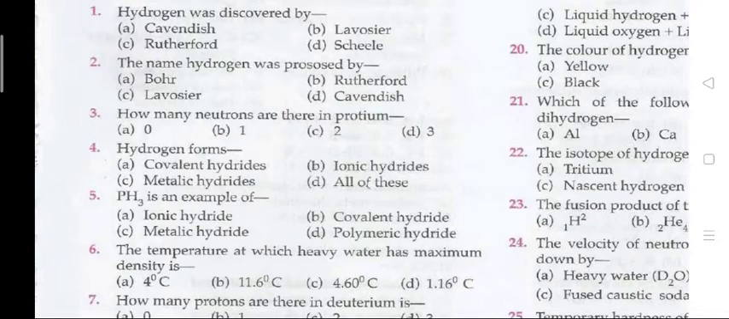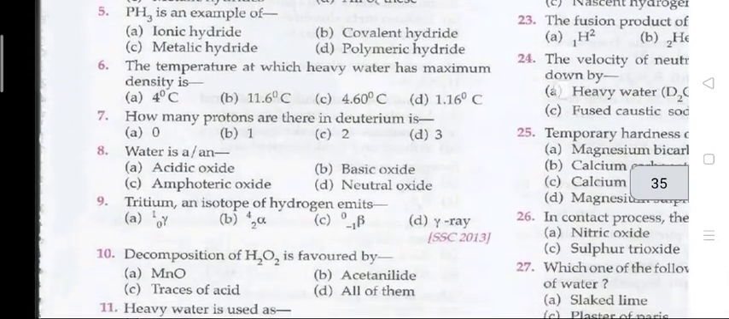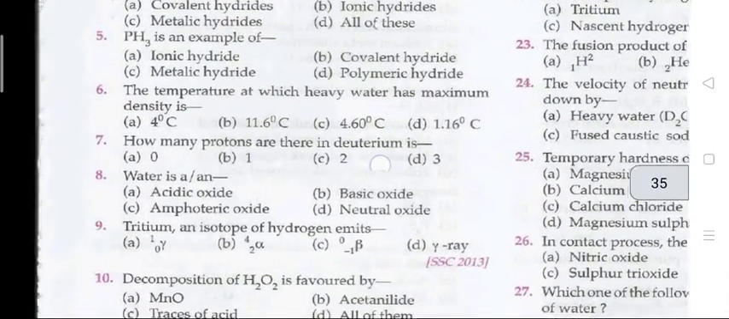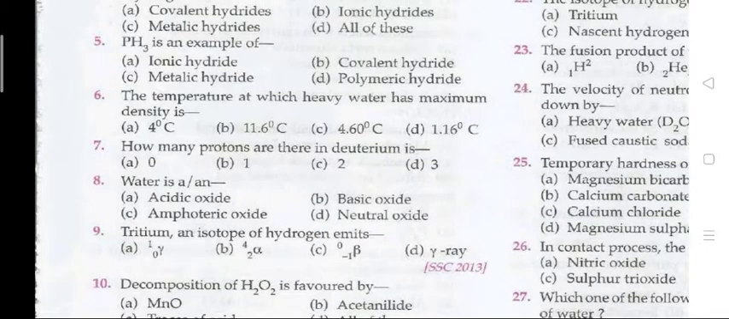Question number 5: PH3 is an example of? The right answer is B, that is covalent hydride.